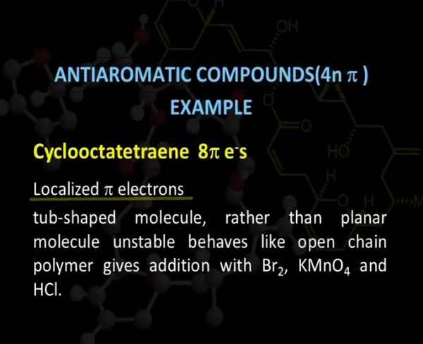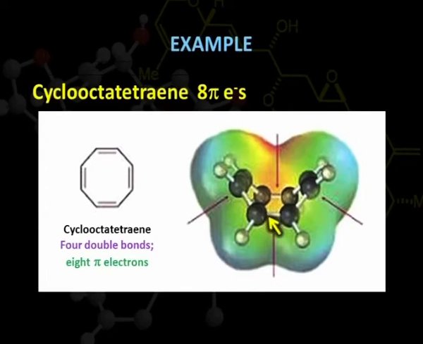Why are they not being delocalized? This is because of the formation of a non-planar molecule. Here we can see its shape is a tub-like structure. So because of the formation of this non-planar molecule, it is not able to delocalize its 8 pi electrons. Therefore, this compound gives normal addition reactions shown by the polyenes.